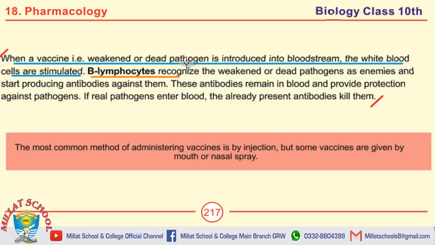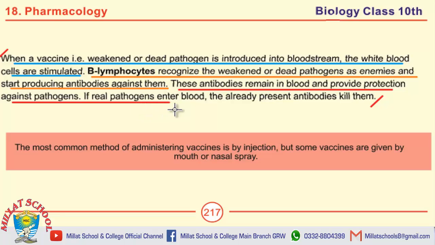B lymphocytes recognize the weakened or dead pathogens as enemies and start producing antibodies against them. The last heading is protection against pathogens. These antibodies remain in blood and provide protection against pathogens. If real pathogens enter the blood, the already present antibodies kill them.